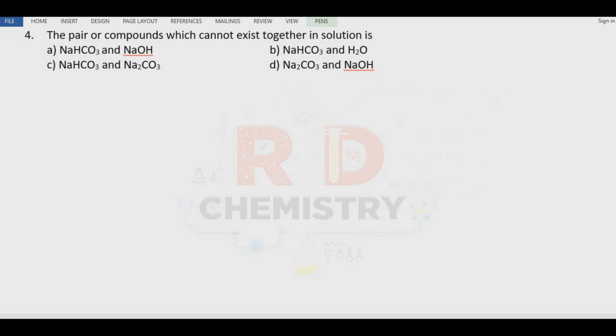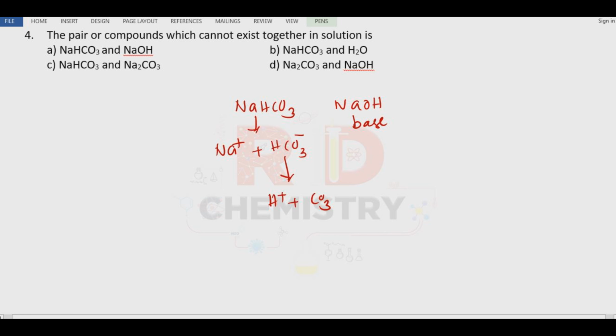Question number 4. The pair of compounds which cannot exist together in solution. We'll go for the first option, sodium bicarbonate NaHCO3 and sodium hydroxide. Cannot exist together means they should react with each other. Sodium hydroxide is a base. Now see here, NaHCO3 can give rise to Na plus and bicarbonate HCO3 minus, and bicarbonate again can give H plus and CO3 2 minus. And the base gives OH minus, correct? H plus can easily react with the base OH minus to give water.